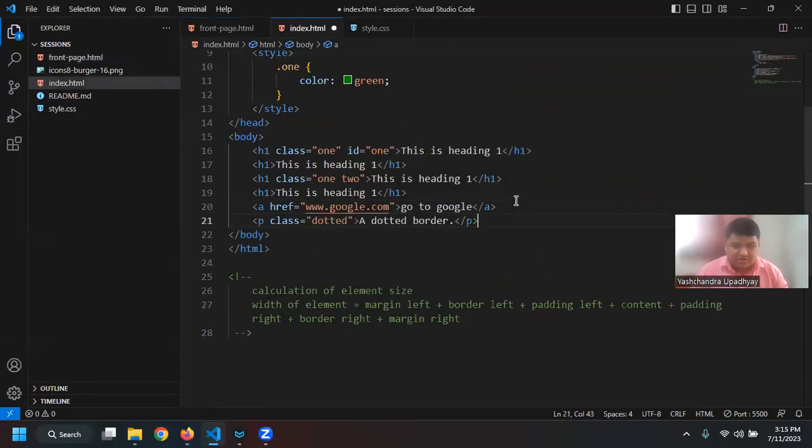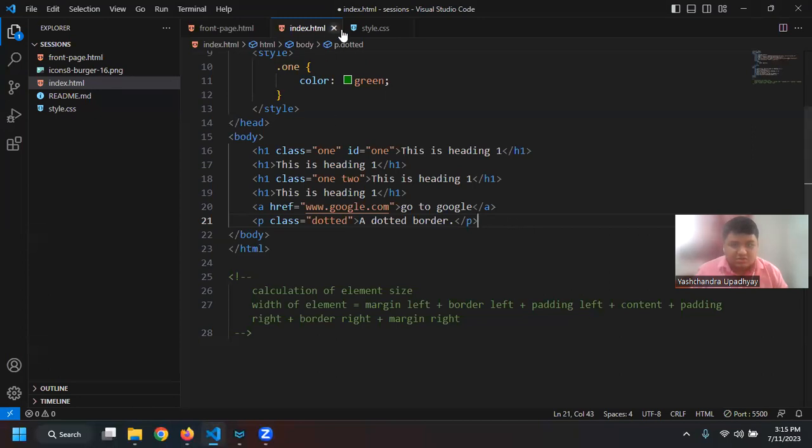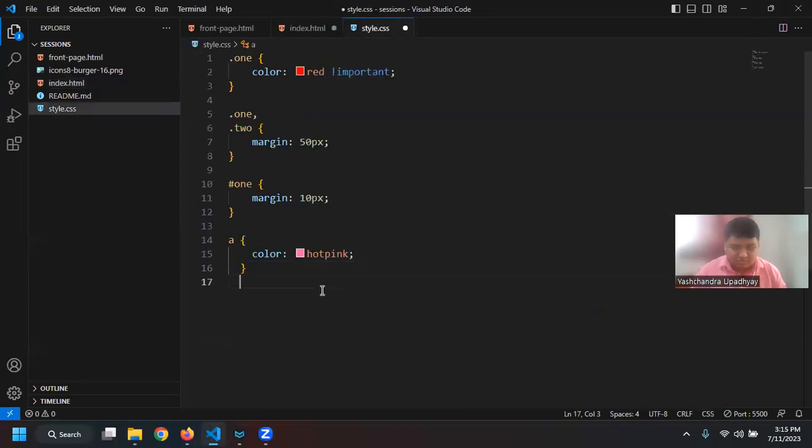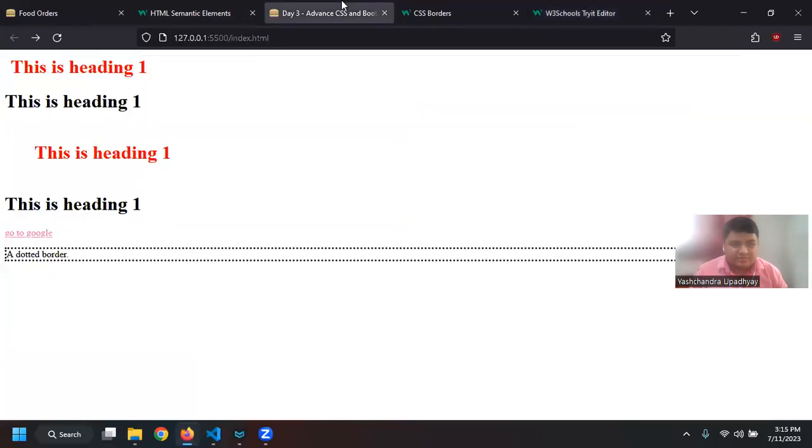If I just create a p tag, and then I can say this, period dotted, and as well as this, right? So this should give me, yeah. So I have the dotted border, right?